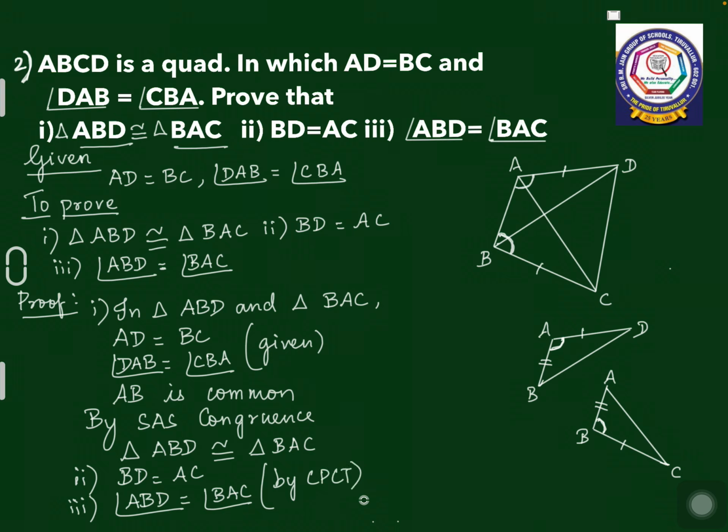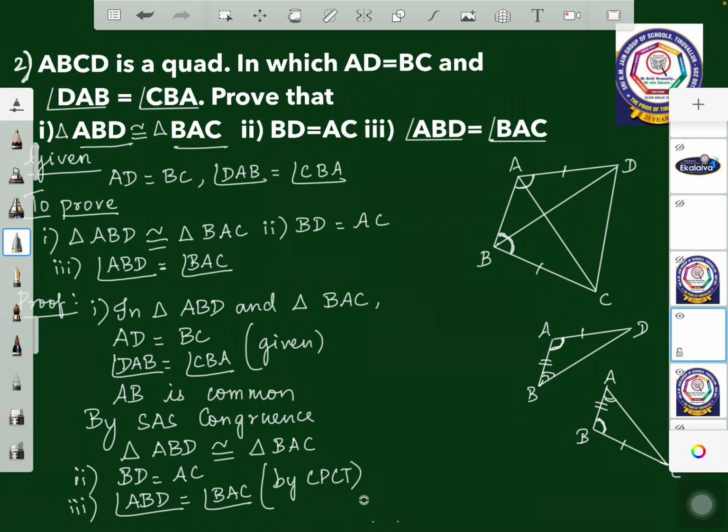So the second proof, BD is equal to AC by CPCT because it is a corresponding part of congruent triangles. Not only that, angle ABD and angle BAC are also parts of the congruent triangles, so that will also be equal by CPCT. Is it clear, children?